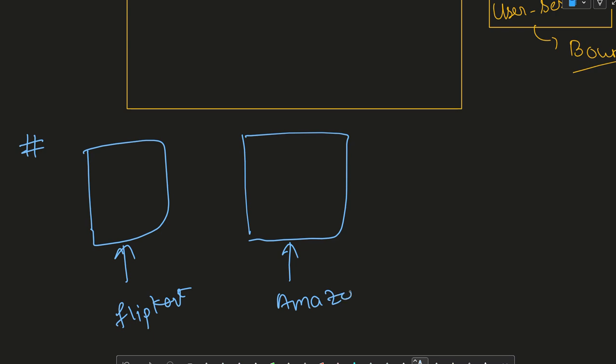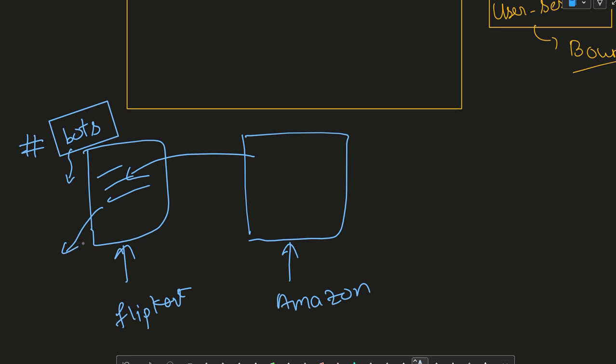Now what happens here is, Amazon tends to release some bots to the Flipkart website. These bots tend to do unusual activities on the website to reduce the revenue of the competitive company, the company which they are against, we can say. So they tend to release bots. We also need to implement the conditions to remove these bots.